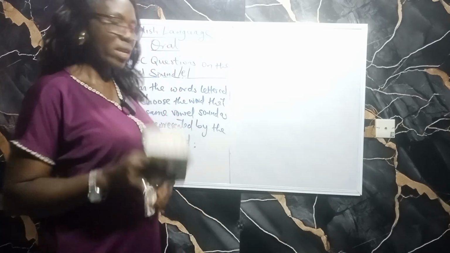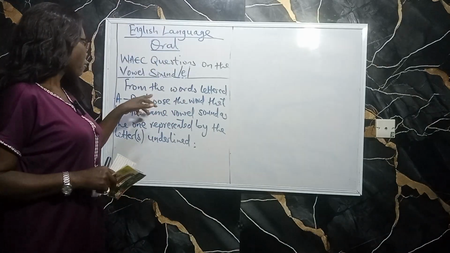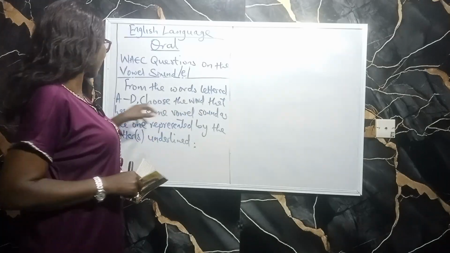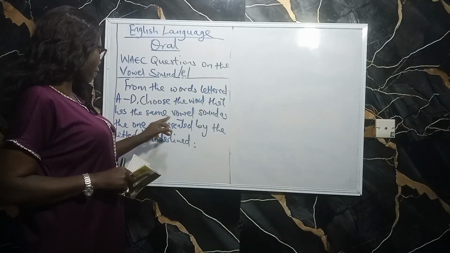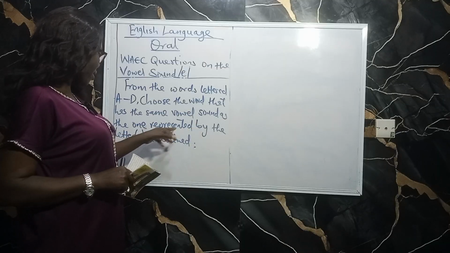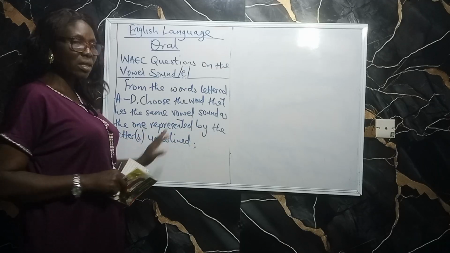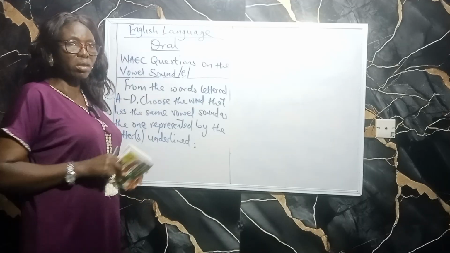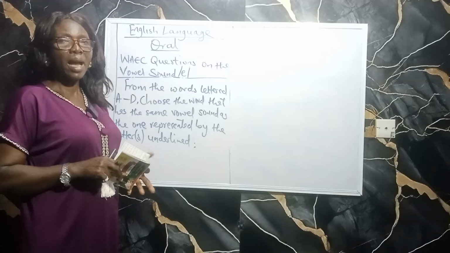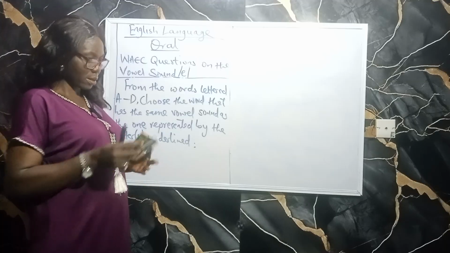So let's look at the question. The question is, from the words lettered A to D, choose the word that has the same vowel sound as the one represented by the letters on the line. So let me write all the questions pertaining to this E sound and then we'll explain the answers.